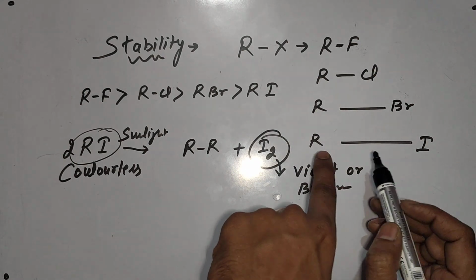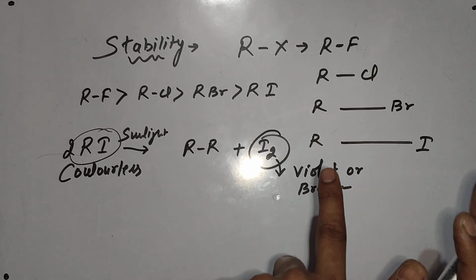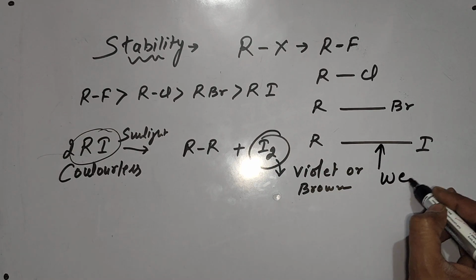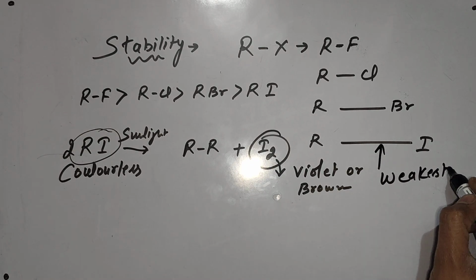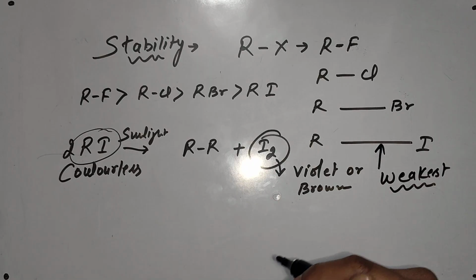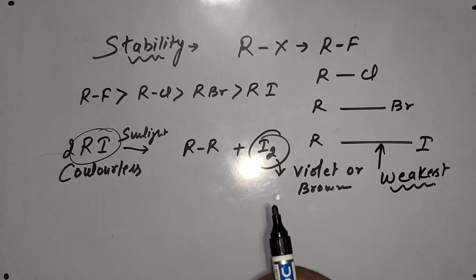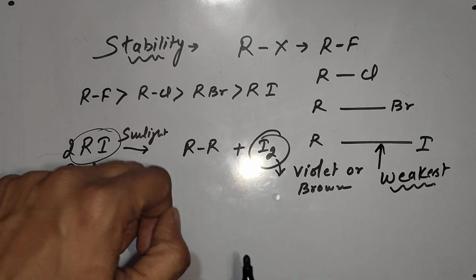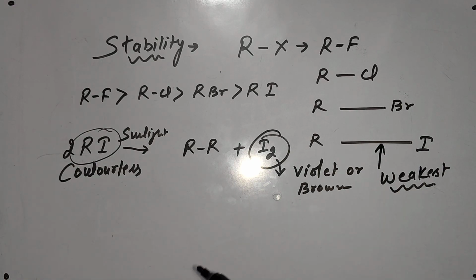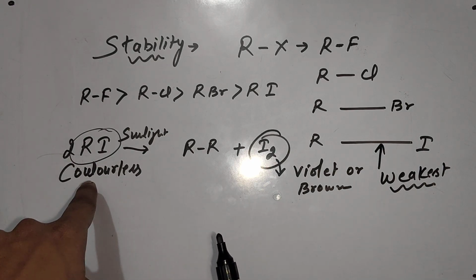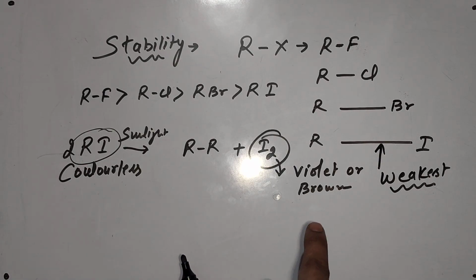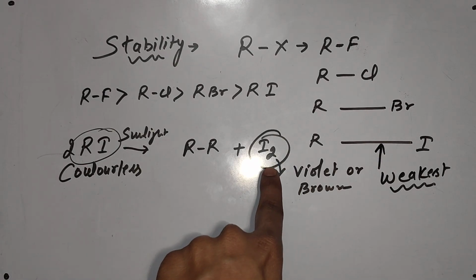That's why the bond length between R and I is the biggest, and that's why this bond is the weakest. So when you keep your iodoalkane under light, after some time you will see the colorless iodoalkane turning violet or brown. It is due to generation of iodine there.